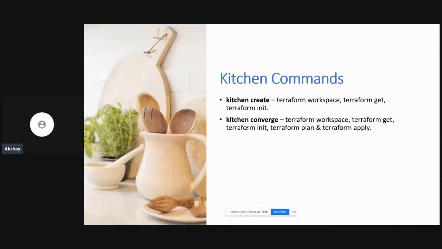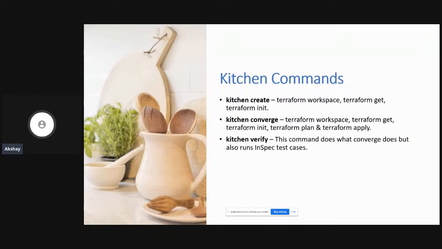Kitchen converge. It creates your workspace or selects an existing workspace. It gets all of your modules by using the Terraform get command. It goes ahead and initializes your provider and initializes any modules that have been gotten previously with the get command. It does your Terraform plan as well as your Terraform apply. So instead of you doing 3 or 4 commands, kitchen converge does all of that for you in just one command. Let's take a look at the next command.